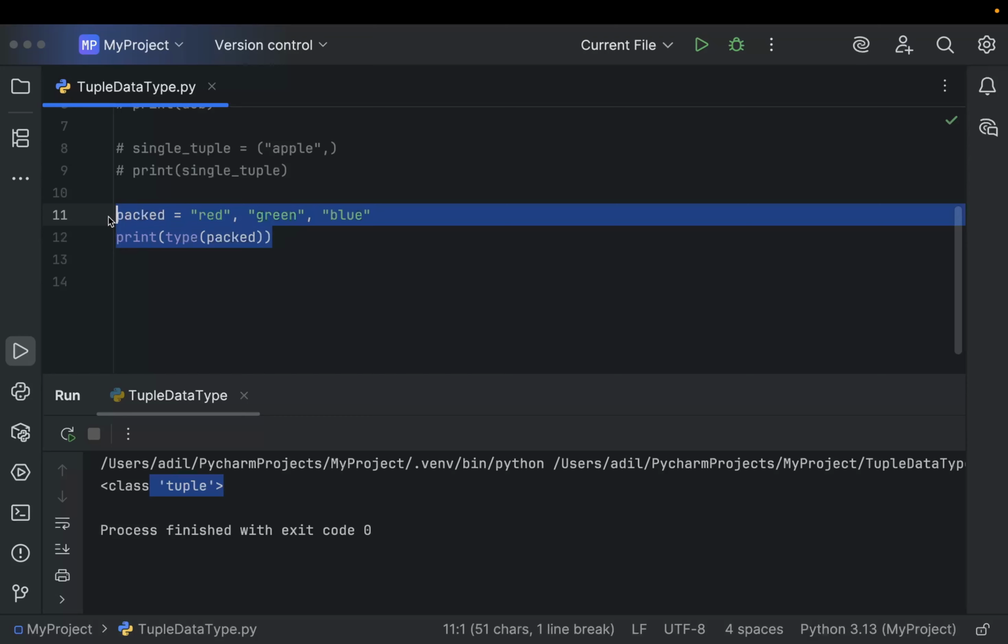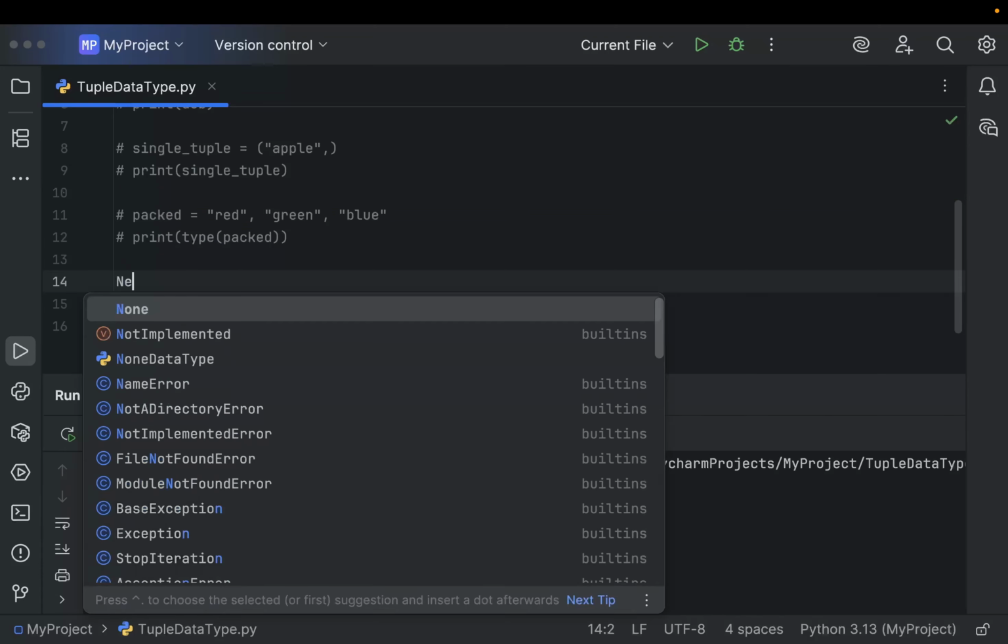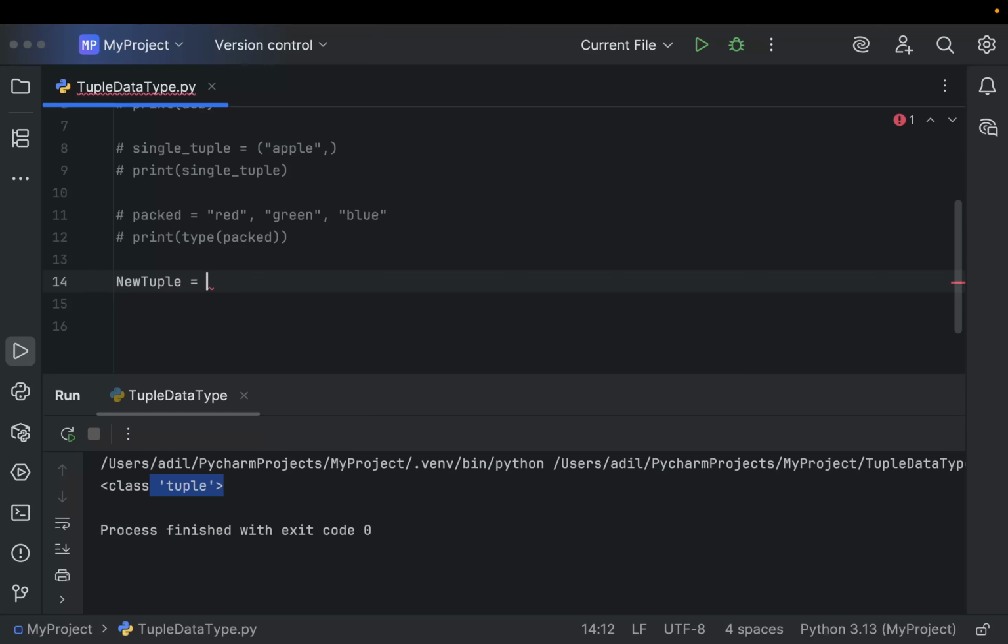Okay, here we can take another tuple called new tuple, and let's have different types of data. For example, Naruto, which is a string, then 1, which is an integer, then a price, which is a floating point number, then again a string called Hinata, and then a boolean called true.